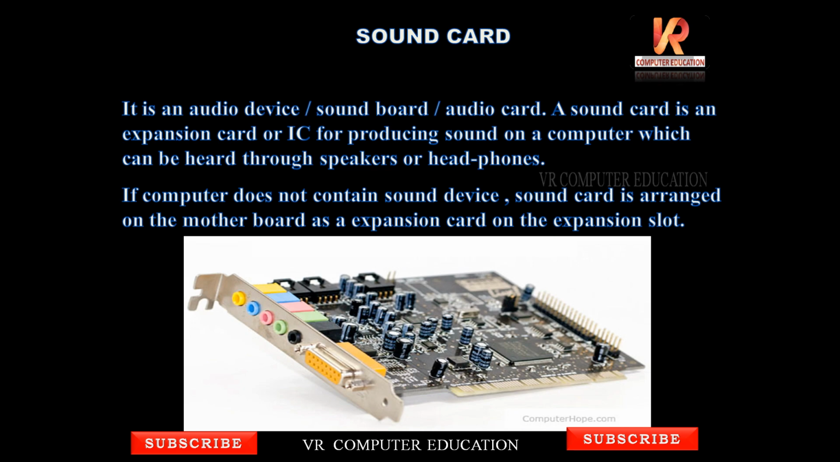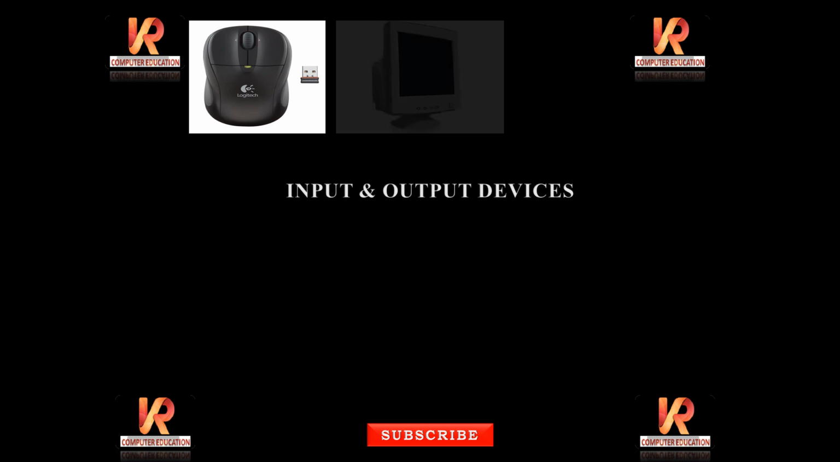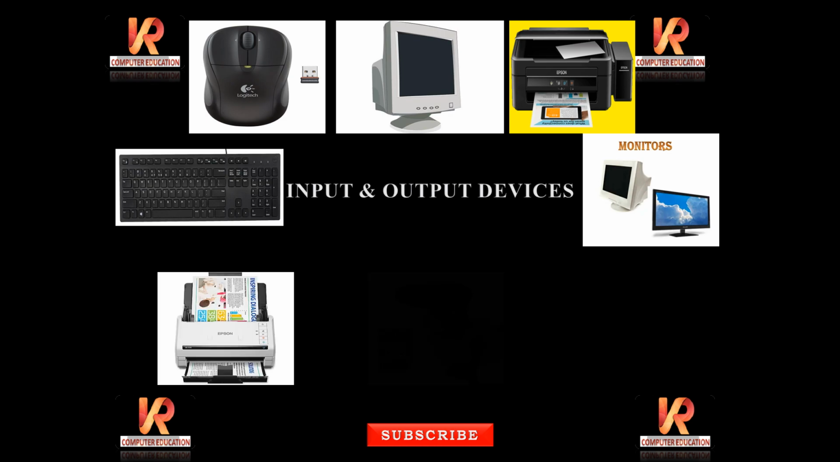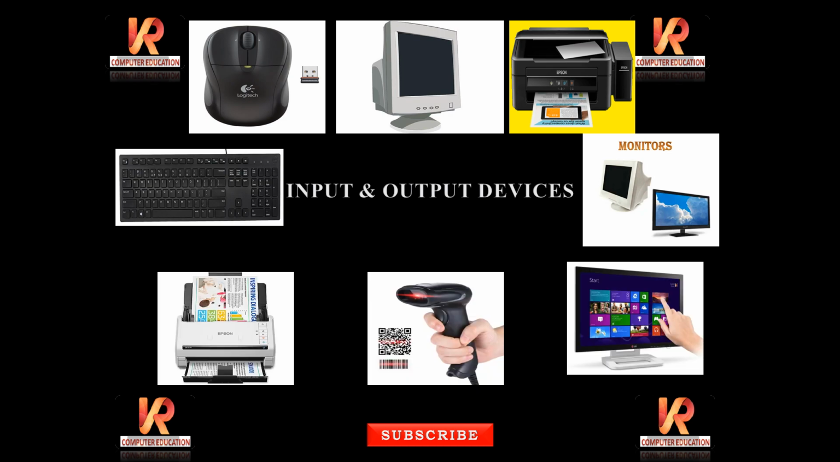So the motherboard contains an expansion slot. On the expansion slot we will insert this expansion card. See, if we are not getting a plug point, we will use an extension box. In the same way, if sound is not coming properly, we will use an expansion sound card. So this is the image of a sound card. So these are about input and output devices: mouse, monitors, printers. So all about input and output devices.